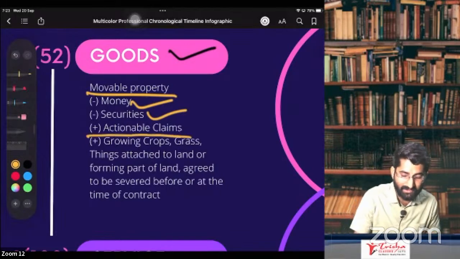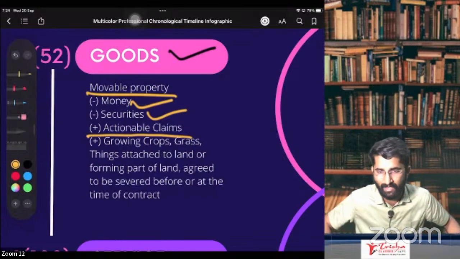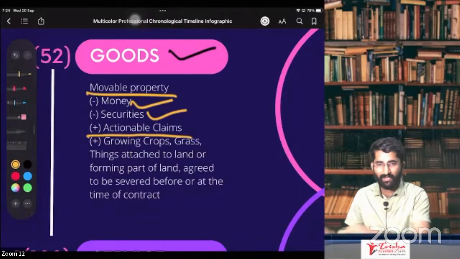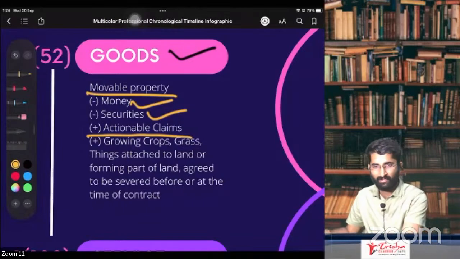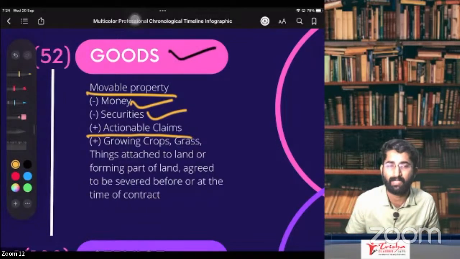But what is included, sir? Actionable claims. Betting, gambling, lottery, all these things are actionable claims on which you can take some actions. Correct? No, lottery you have, you can claim the lottery. You give the lottery. So the bumper prize to you. So you got the lottery, you can claim it. So that is actionable claims.